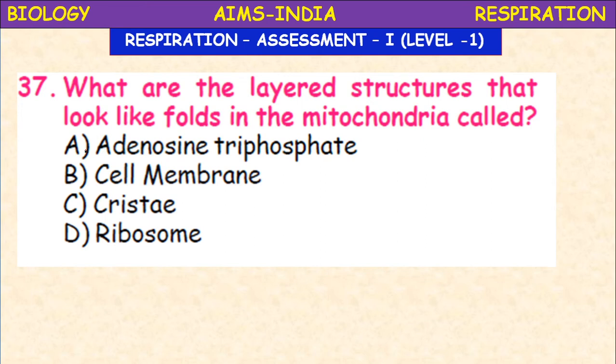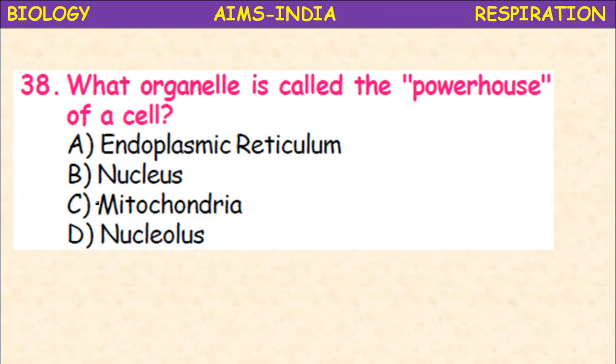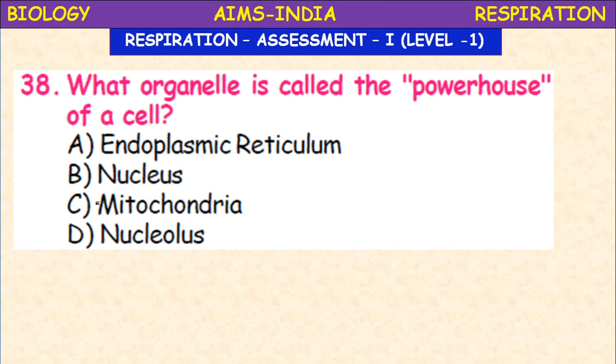Next, what are the layered structures that look like folds in the mitochondria called? Adenosine triphosphate, cell membrane, cristae, ribosomes. The inner membrane is folded. Those folds are called cristae. Mitochondrial cristae they are called. Inner mitochondrial cristae contain several electron acceptors, and are involved in the electron transport system or electron transport chain.